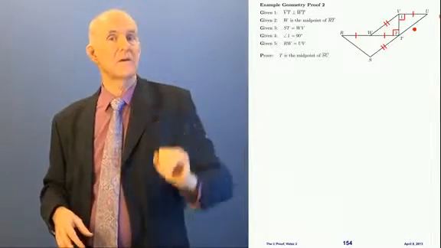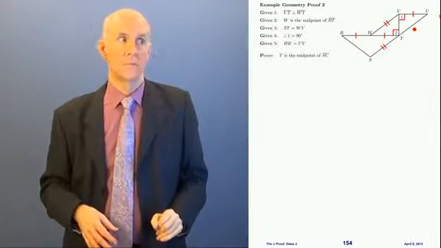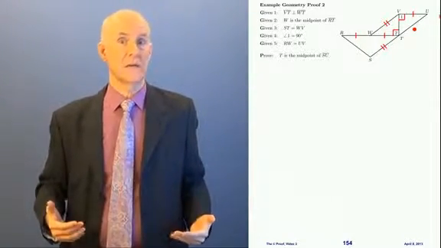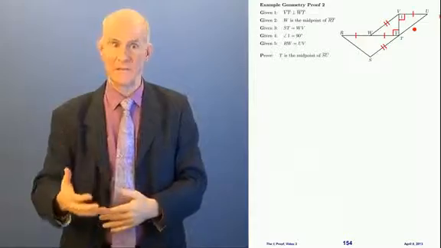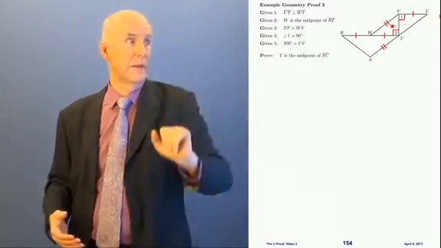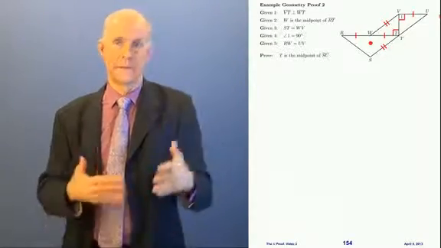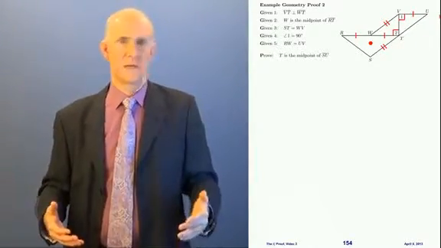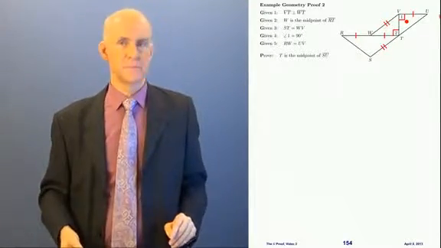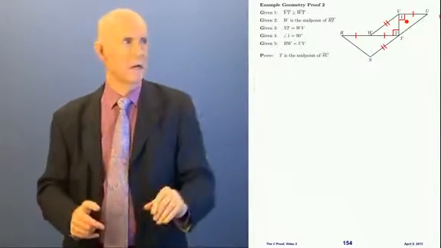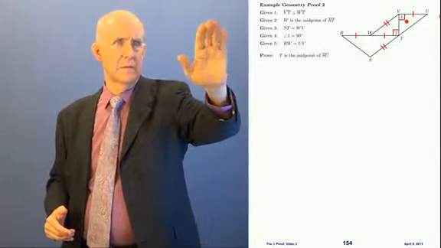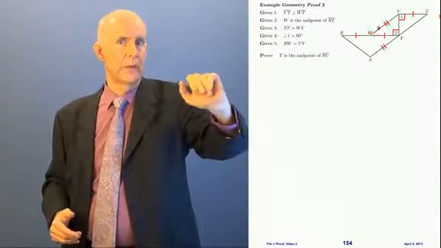So how are we going to get those equal? Well, maybe we could find a couple of triangles that are congruent. Do we have any triangles? Yeah, we actually have 3. We have these 2 smaller ones up here, and we have this big one down here. This big one down here is obviously not congruent to any of the others, but these 2 little ones up here might be congruent to each other. What if they were congruent? Well, then WV over here with the double tick would equal TU, wouldn't it?